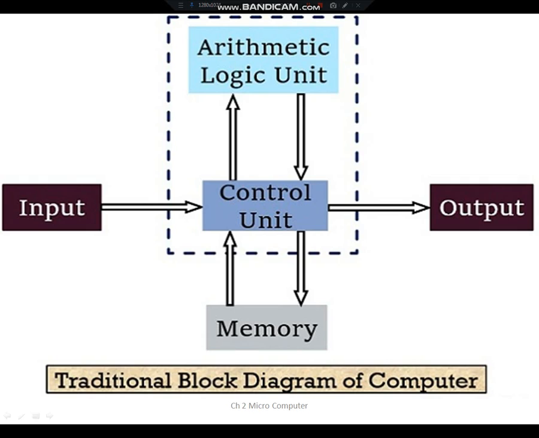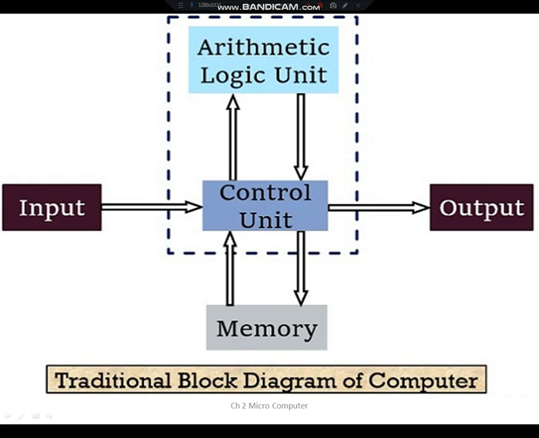Now, the control unit acts as a monitor, or you can say a supervisor, so it is going to look at the data. It will decide what has to be done to the data. For example, if the data is meant to be stored, it will send it to the memory unit. And if the data is meant to be retrieved and given to some output device, it will be retrieved and sent back to an output device.